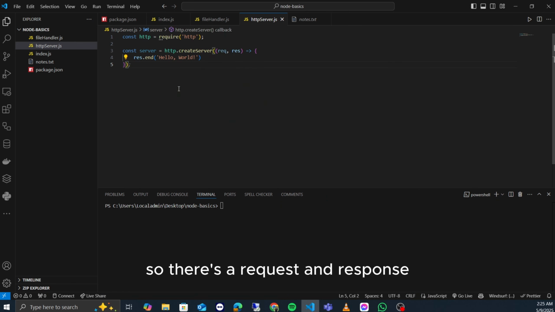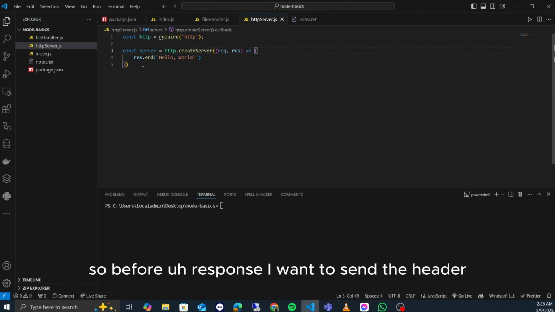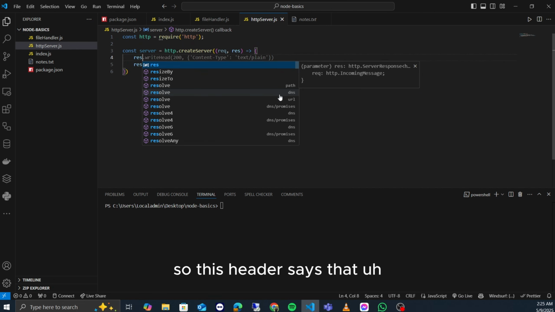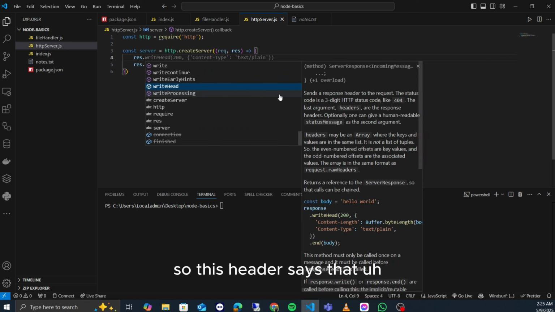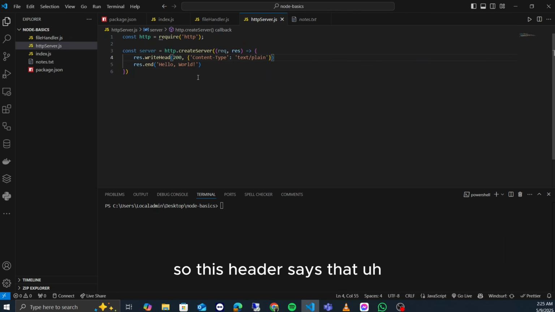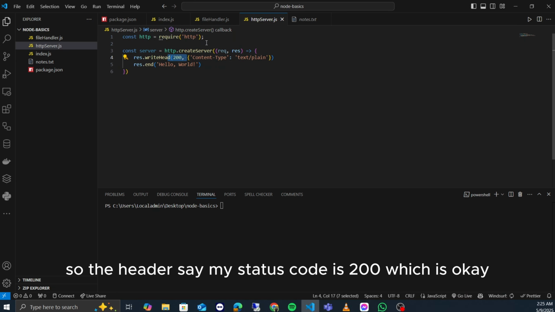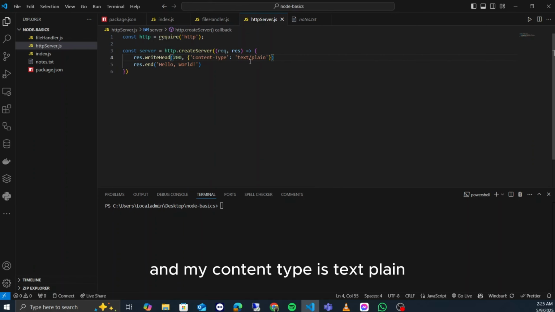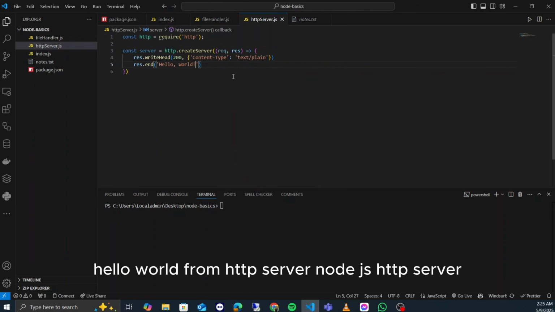So there's a request and response. Before the response I want to send the header. This header says my status code is 200, which is okay, and my content type is text plain. Then I will send the response: Hello world from HTTP server.